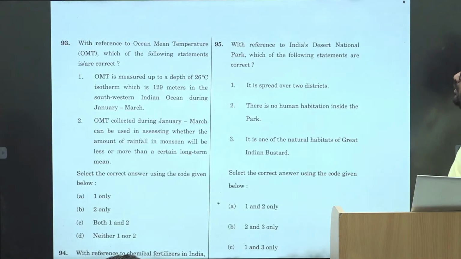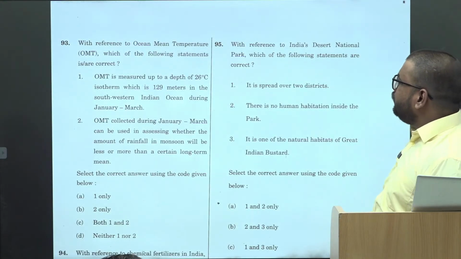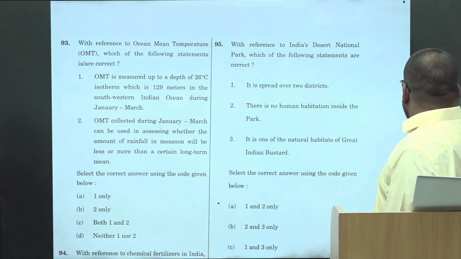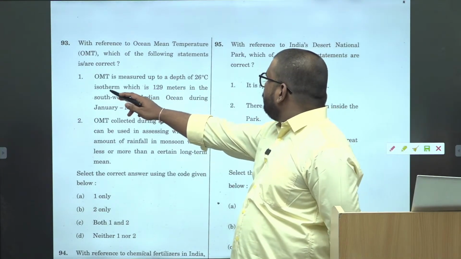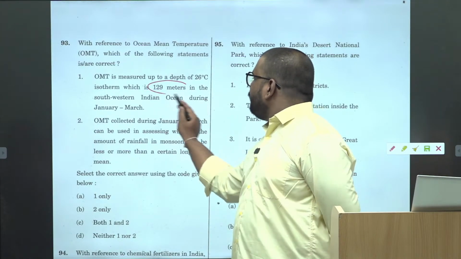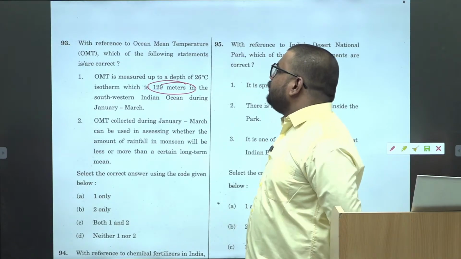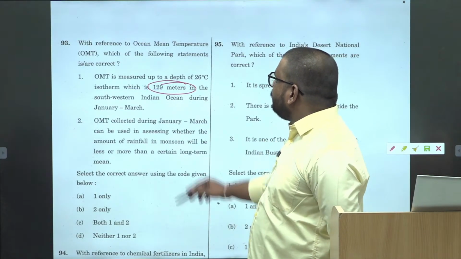Then, with reference to ocean mean temperature, which of the following are correct? Simple, is measured up to depth of 26 degrees Celsius isotherm, which is 129 meters in the southwestern India during January-March. So data.